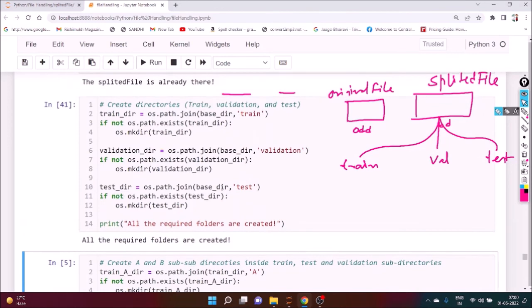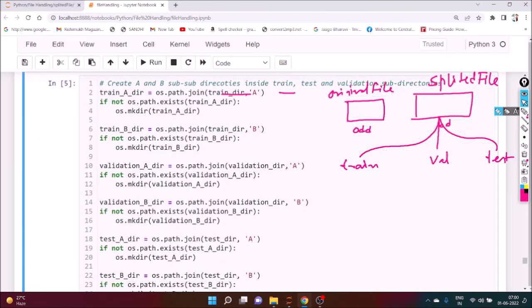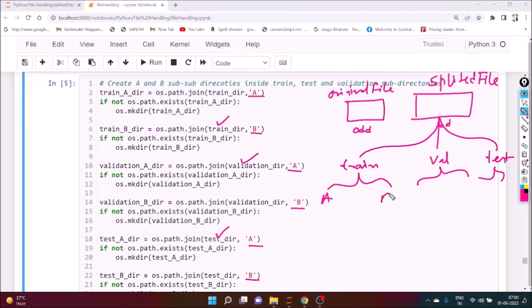Okay. Now, after that, what we want to do? We want to create 2 more subfolders: A and B inside train, A and B inside validation, A and B inside test. So you want to create some more folders inside this one. Say A, B, A, B, A, B. Are you getting there? So if A is not there, create it. If B is not there, create it, and so on.